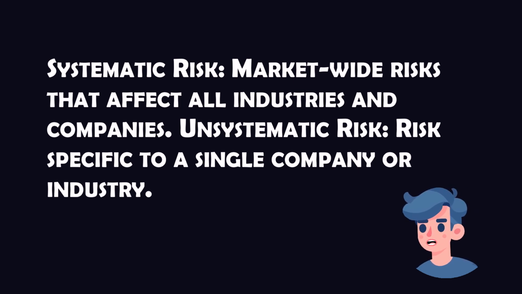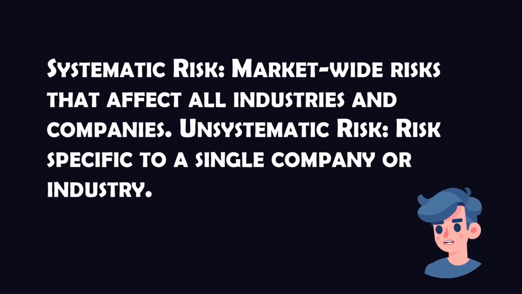Systematic risk affects the entire market and cannot be eliminated through diversification. Examples include interest rate changes, inflation, recessions, and wars. On the other hand, unsystematic risk is specific to a single company or industry and can be reduced through diversification.